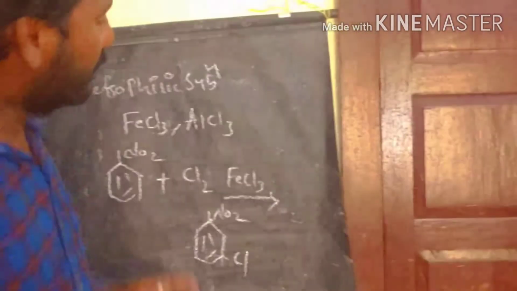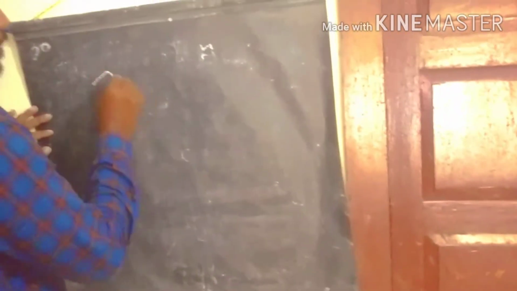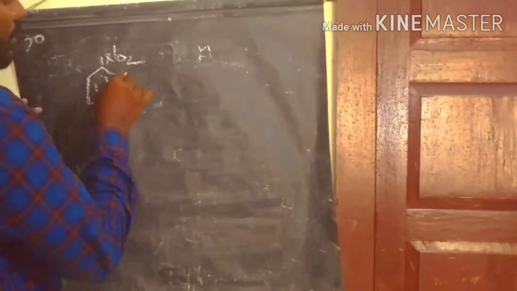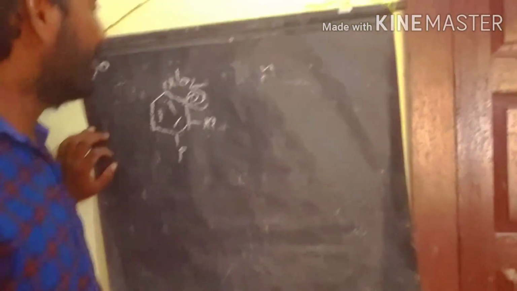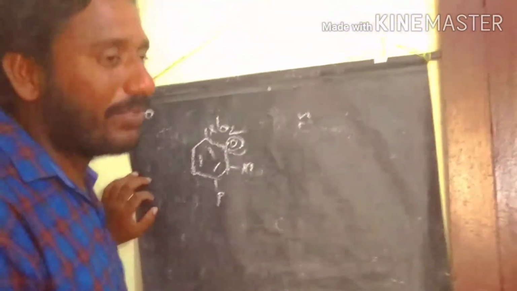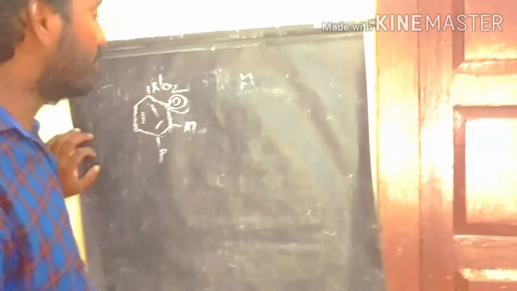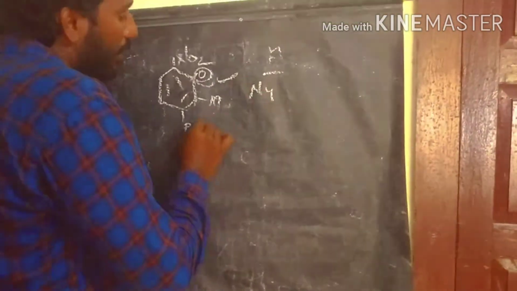Now, a simple example. The nucleophilic reactions take place at the ortho and para positions of the nitro group. So this is the ortho position, and meta and para positions. At the ortho position there is more electron deficiency because the nitro group acts as a minus M group. So here the electron density decreases at the ortho and para positions. That's why the nucleophile attacks at the ortho and para positions.